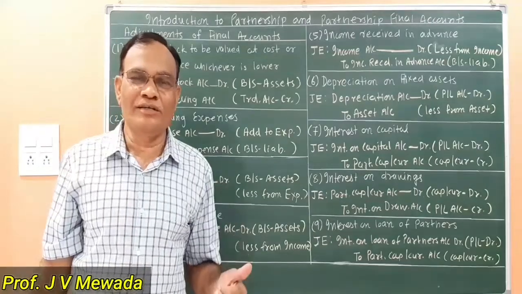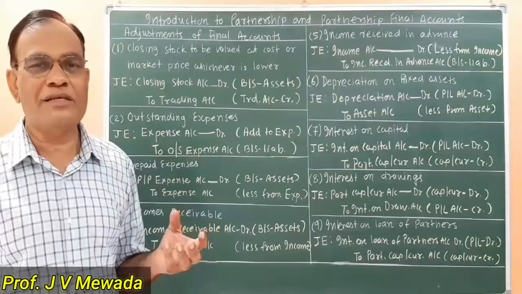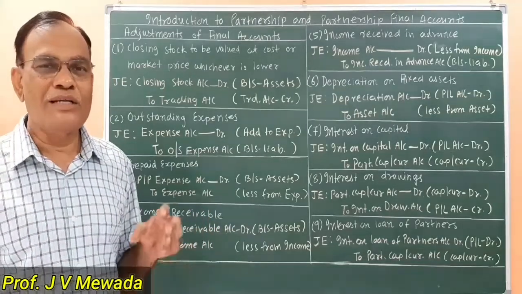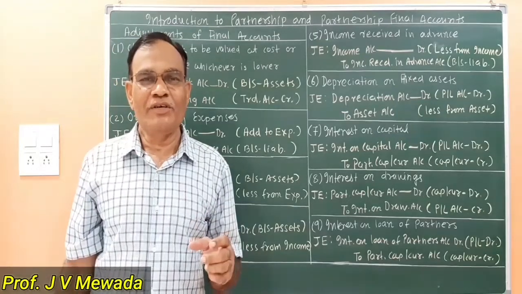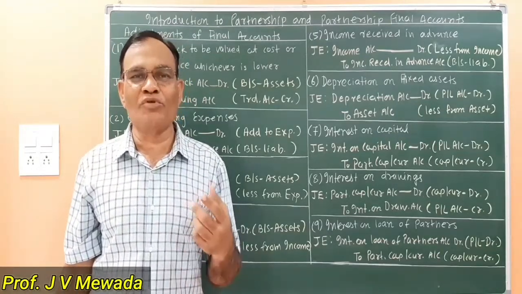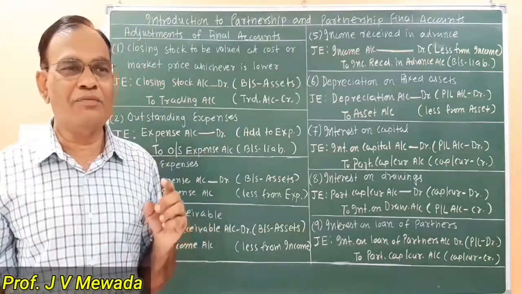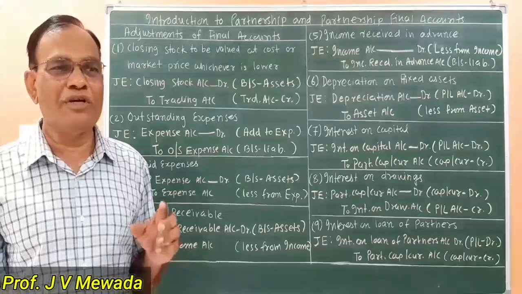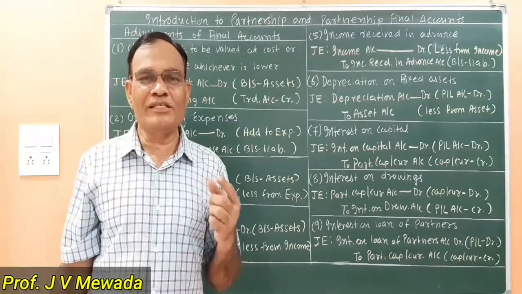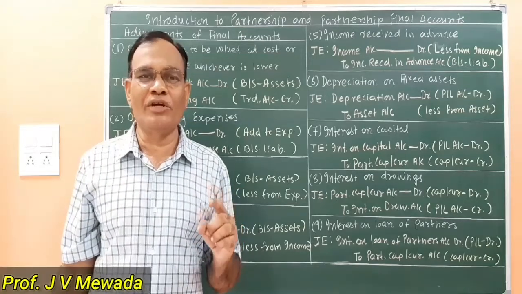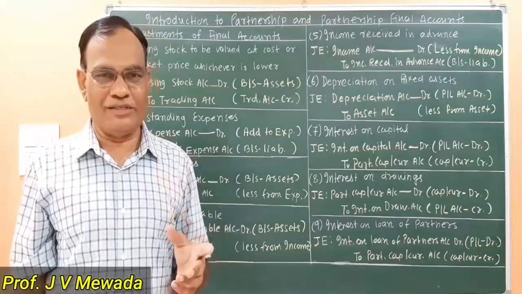As I told you earlier, what is given in the problem? We are given trial balance and adjustments. What are the adjustments? Adjustments are the additional information which needs to be recorded in the books of account. If we are not recording the adjustment, then our profit and loss account will not give the true profit, and at the same time the balance sheet will not give the true position of our assets and liabilities.